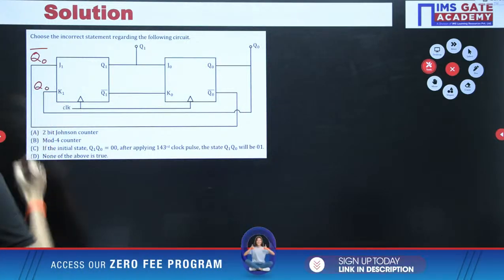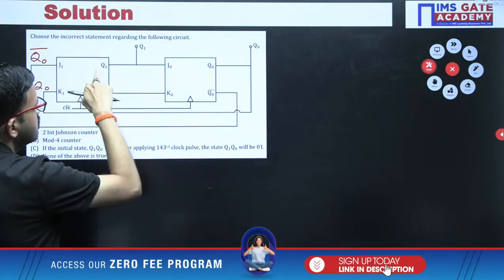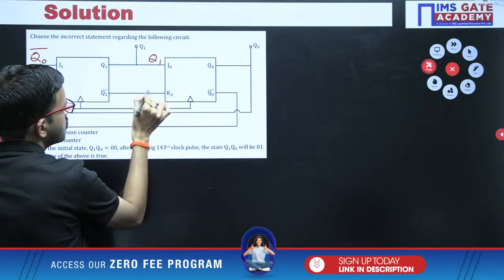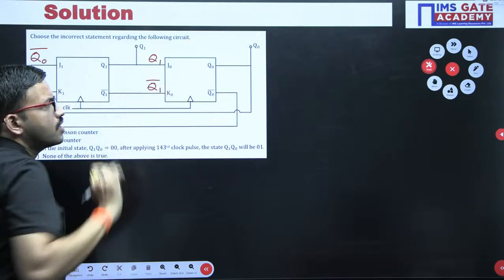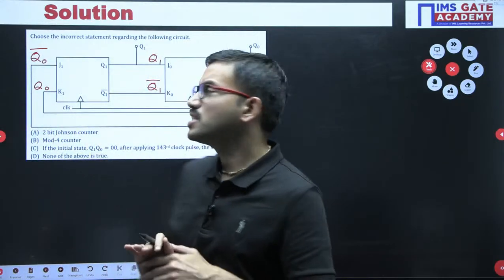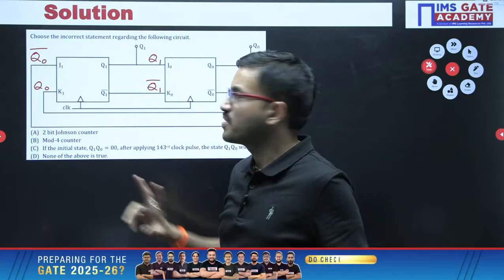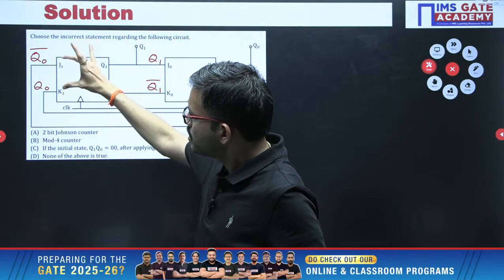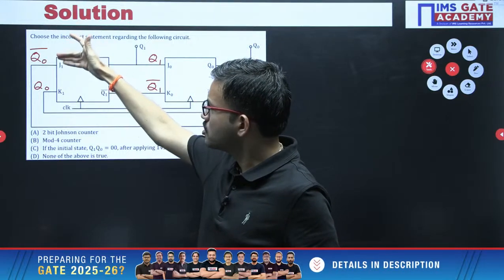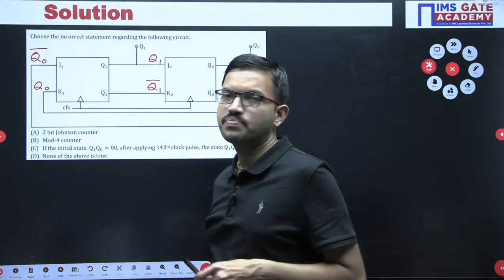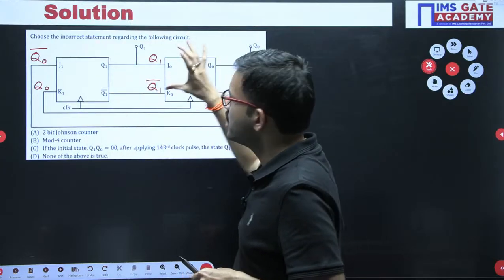K1 equal to Q0. Similarly, J0 equal to Q1, then K0 equal to Q1 bar. Now, just observe here. You are having JK flip-flop, here also JK flip-flop. Here JK flip-flop inputs are complement to each other. One is Q0 bar, other one Q0. Here also one is Q1, other one is Q1 bar. That means JK inputs are complement to each other.